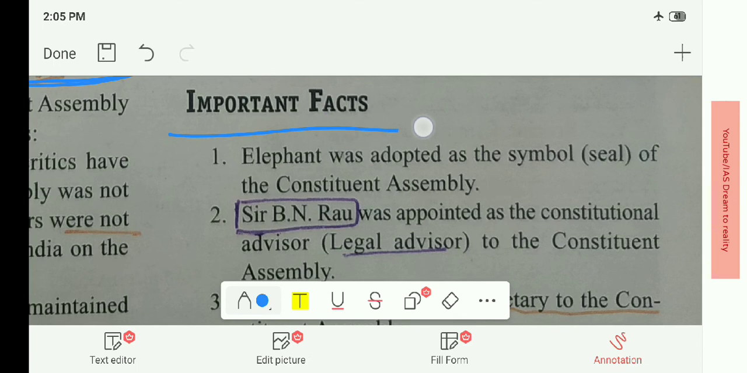There are some important facts that should be read for the examinations, and we will be dealing with these important facts in the upcoming sessions.